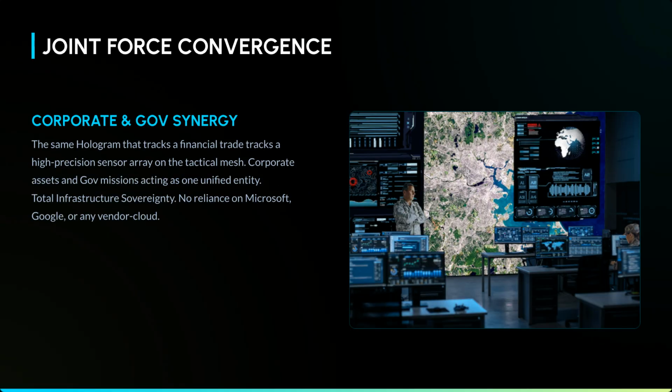Joint force convergence enables corporate and government synergy. The same hologram tracks financial trades and high-precision sensor arrays. This delivers total infrastructure sovereignty, independent of major vendor clouds.